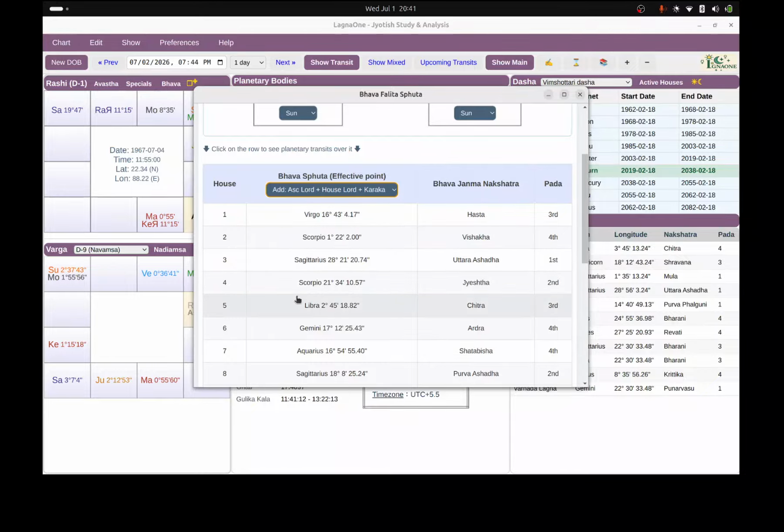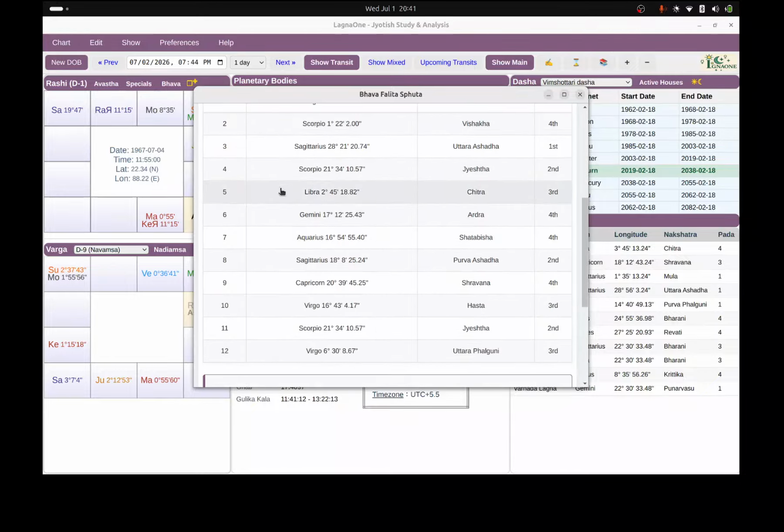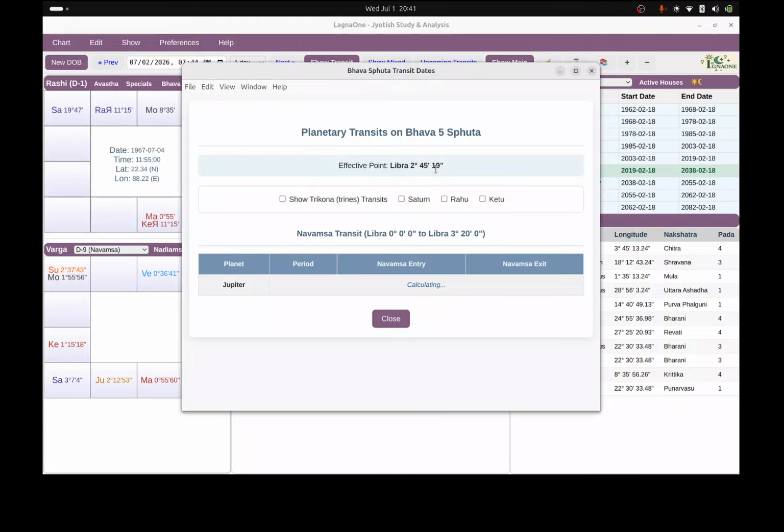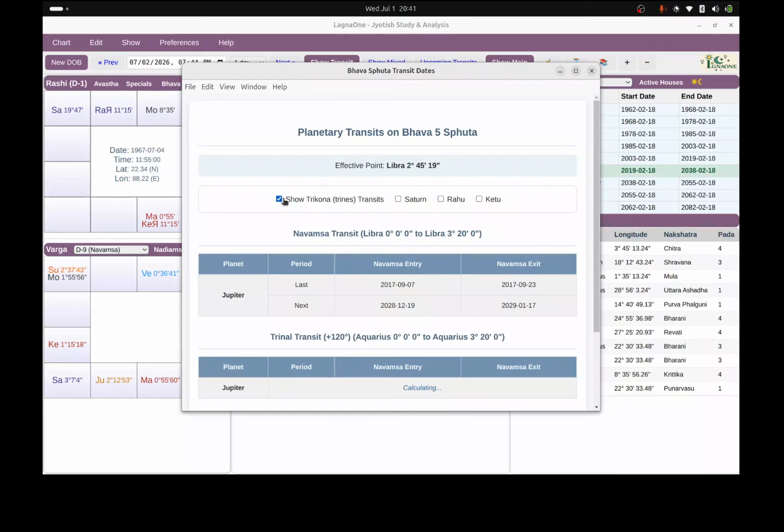And if you click on this, that's the fifth house, I click. It shows the upcoming transits on that most effective point. It's showing by default Jupiter's transit dates, the Navamsha entry and exit. You can see the trikonas, the trines from there. And you can also include these other three planets, the slow planets.